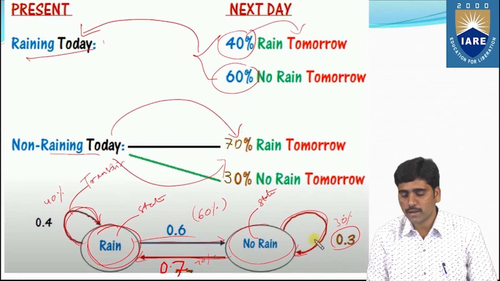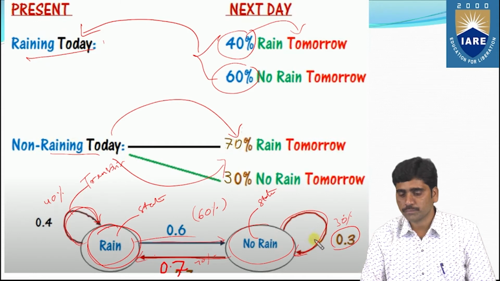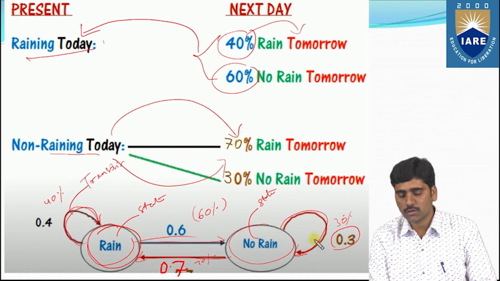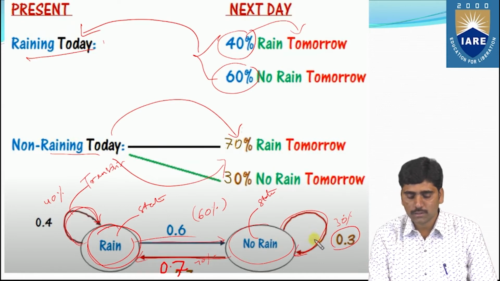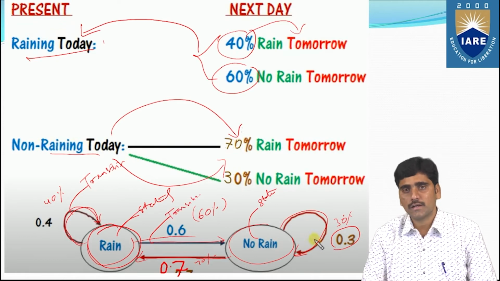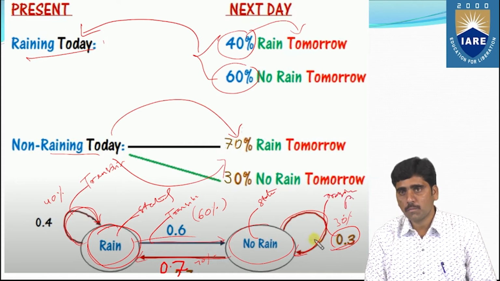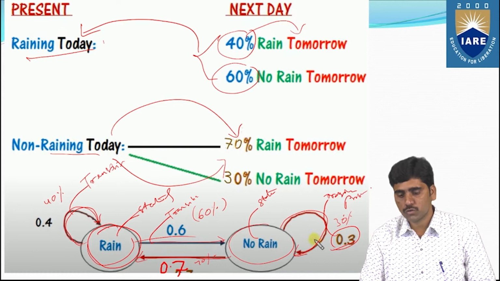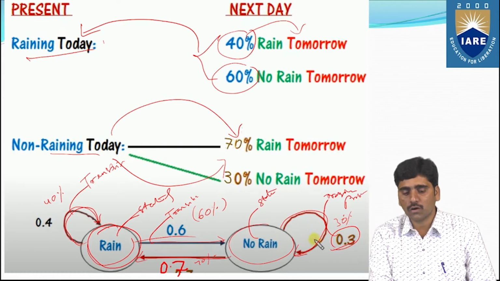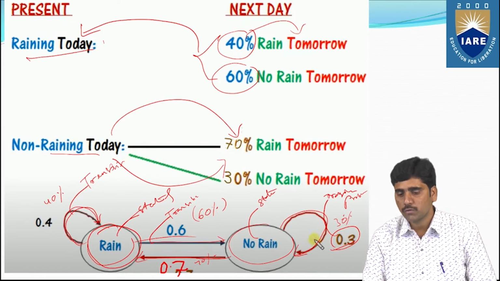So these diagrams, you can say, are transition diagrams. These transition diagrams contain states and transitions, along with the transition probabilities. So this is the diagram. You have to draw the states along with their probabilities. This is the transition diagram. We have to draw the states along with the probabilities, right?